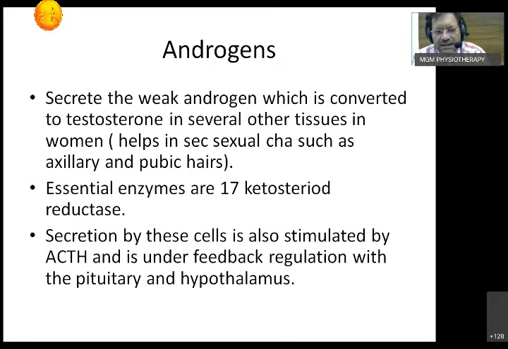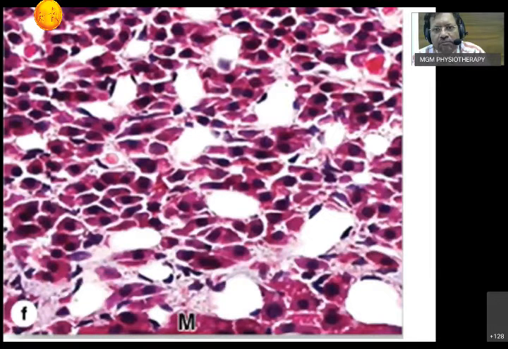Secretion of this is under the control of ACTH and feedback regulation of the pituitary and hypothalamus. So weak androgens are more seen in female subjects, and its effect is production of testosterone. This is how the zona reticularis looks.